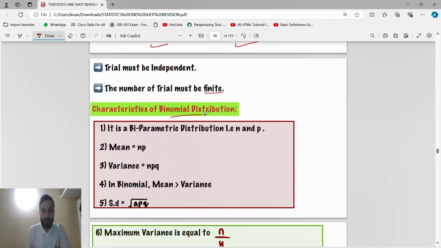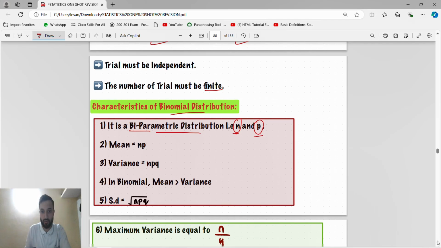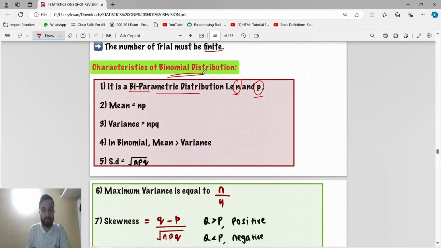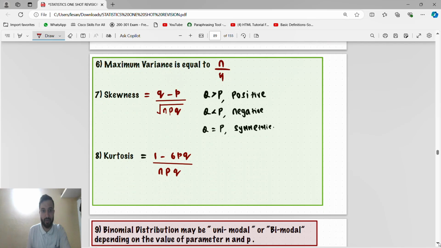The characteristic of binomial distribution is that it is biparametric, meaning it focuses on n and p. N is the total number of trials, and p is the probability asked in the question. In binomial distribution we have to remember the mean formula, that is n into p. Variance is npq. P they will give in the question and q you have to find, that is 1 minus p. In binomial, mean is greater than variance. Standard deviation is the square root of variance.